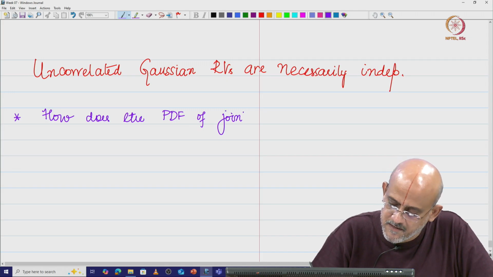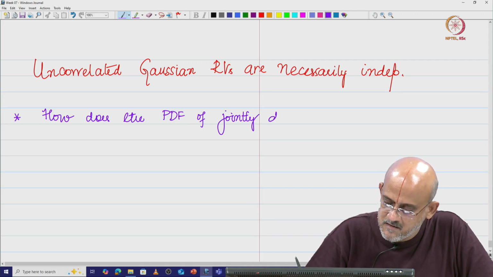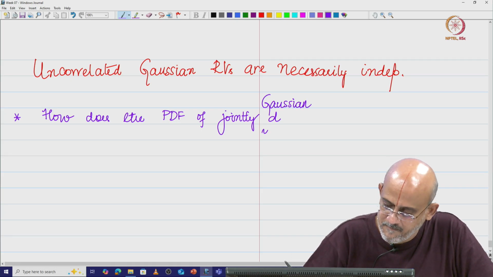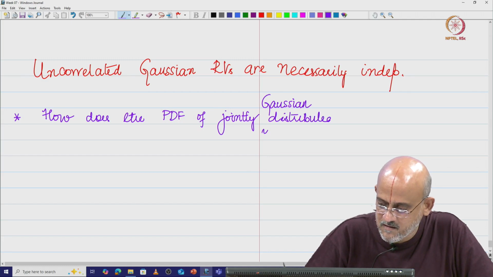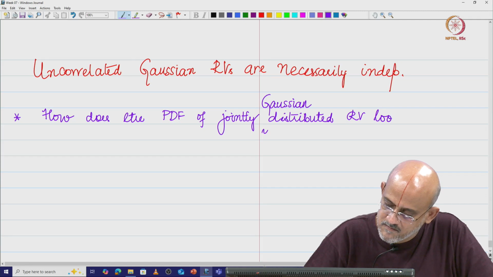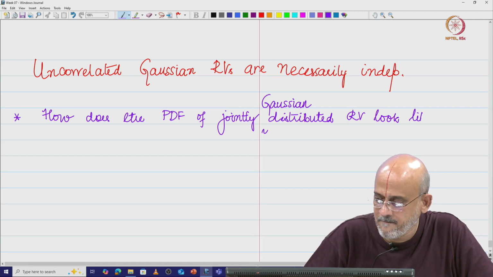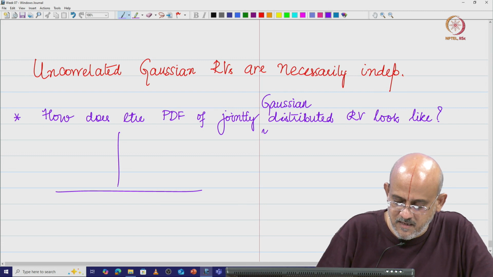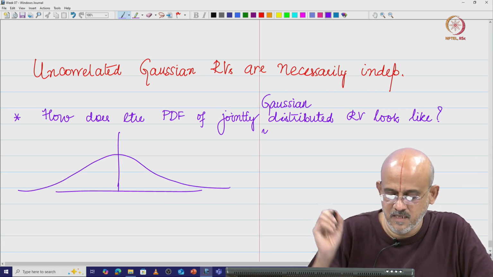So how does the PDF of jointly Gaussian distributed random variables look like? We know that in the single random variable case it is going to look like this, centered about the mean.